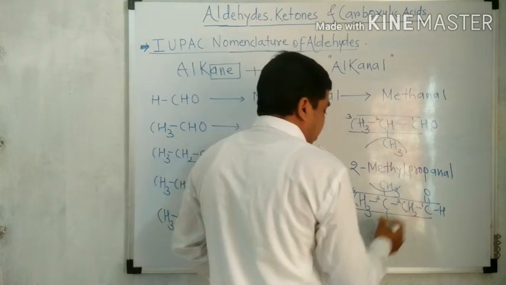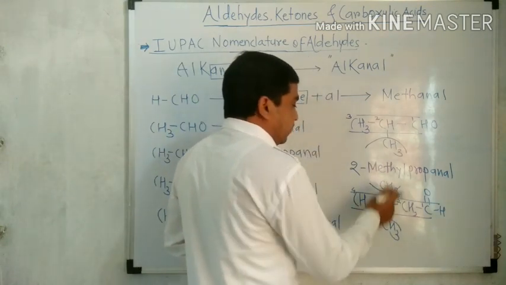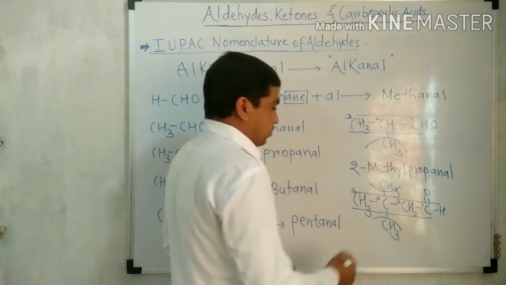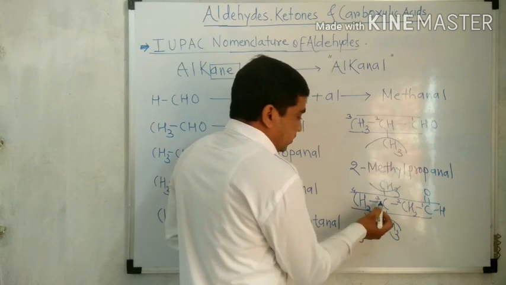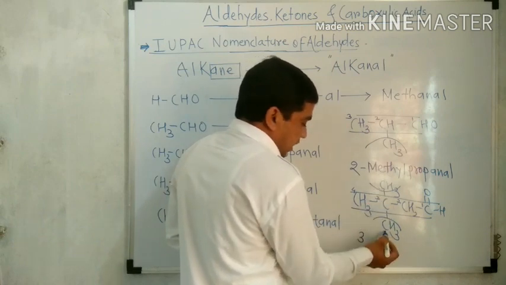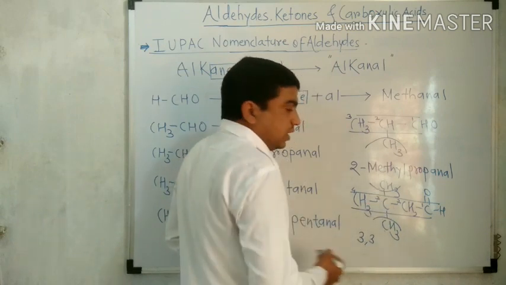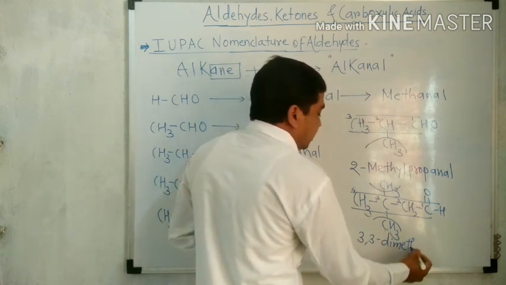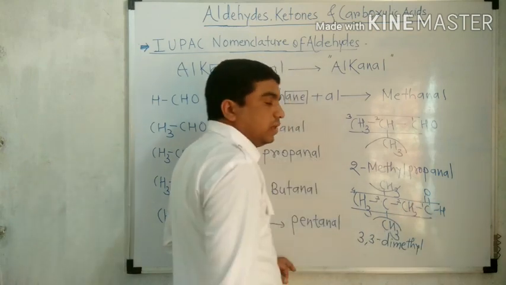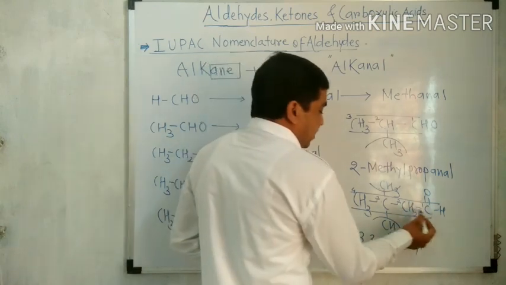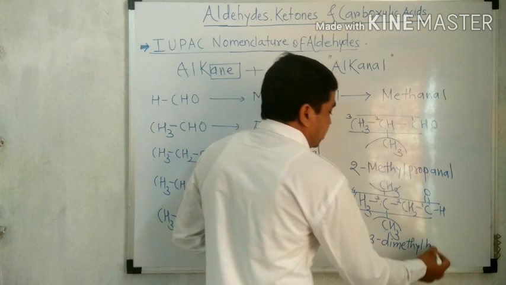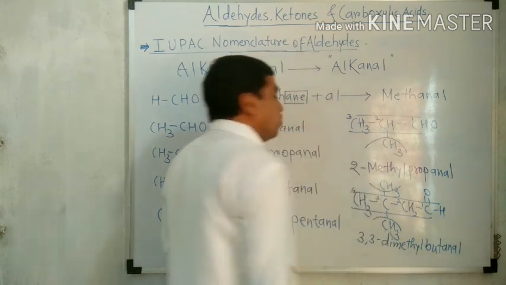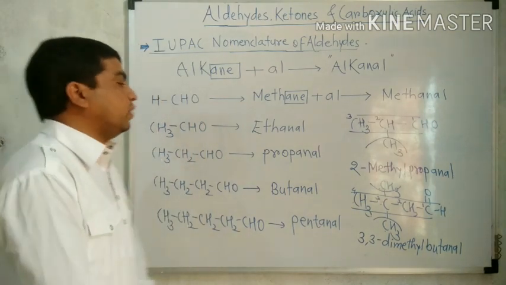For writing the name of this structure, we first write where the side chains are located. A side chain is an alkyl group. So the third carbon contains 1 methyl, and again the third carbon contains 1 methyl. 3,3. There are 2 similar groups, therefore dimethyl: 3,3-dimethyl. How many carbons remain in the chain? 4. So it is called butanal, because a 4-carbon alkyl is butanal.